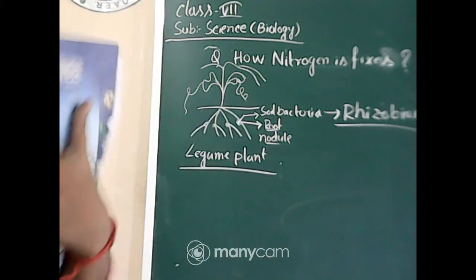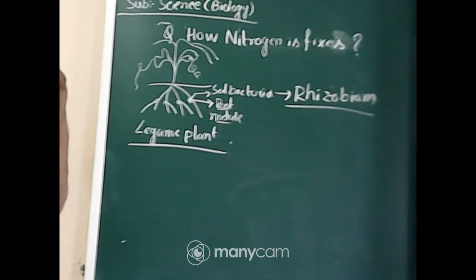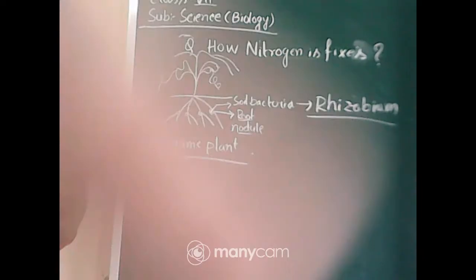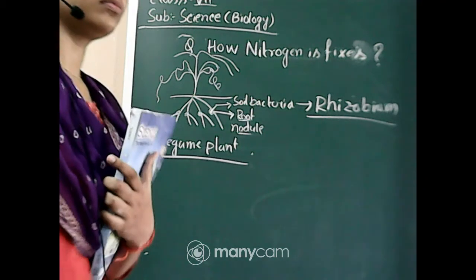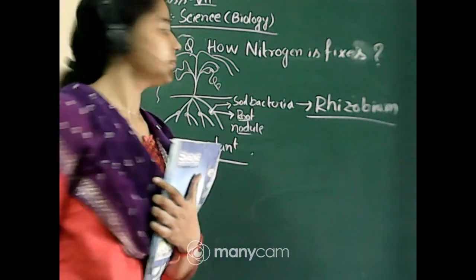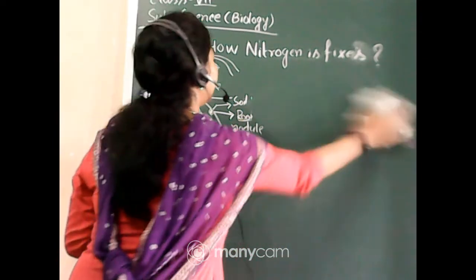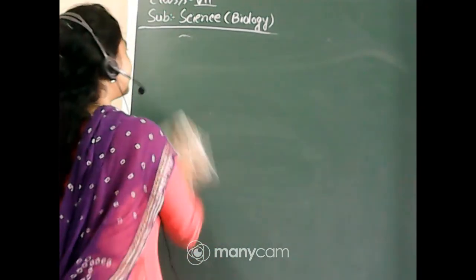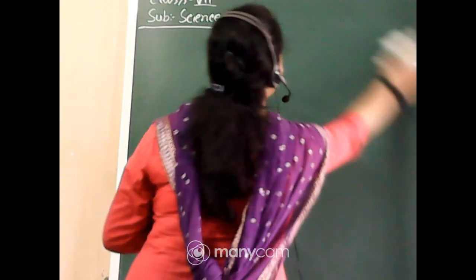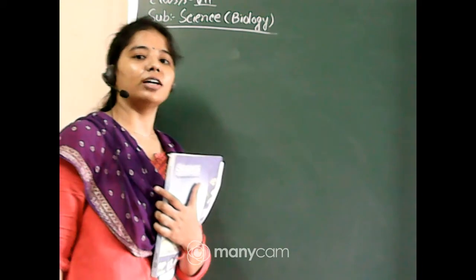Rhizobium. Now I am rubbing this, as I have already told that there is a relationship between the legume plant and that bacteria. That relationship is known as symbiosis. Now I will tell how this symbiosis occurs in legume plant and the soil bacteria.